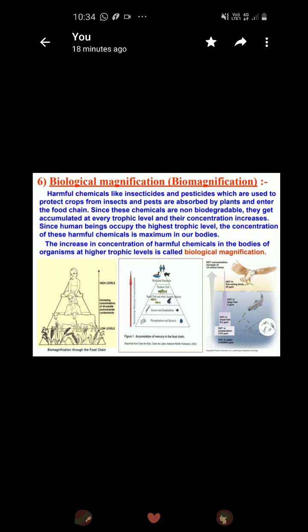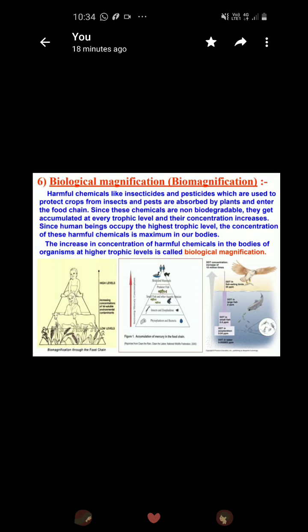The next is an important topic, biological magnification. Biological magnification is a phenomenon where harmful chemicals like insecticides or pesticides, which are used to protect the crops, are absorbed by the plants and enter the food chain. The accumulation of pesticides and chemicals in the food chain, we call that biological magnification. These chemicals are non-biodegradable. They accumulate at every trophic level and their concentration keeps on increasing and reaches a higher level in the last trophic level of a food chain.